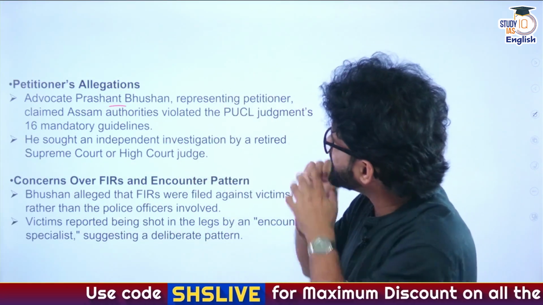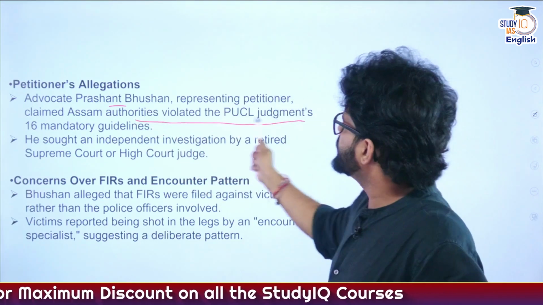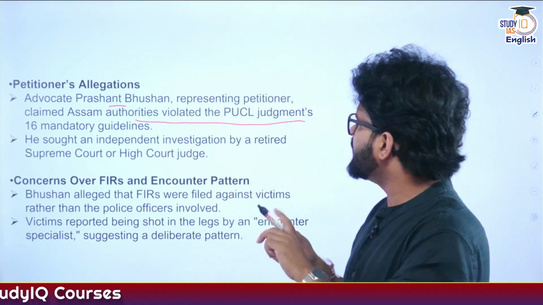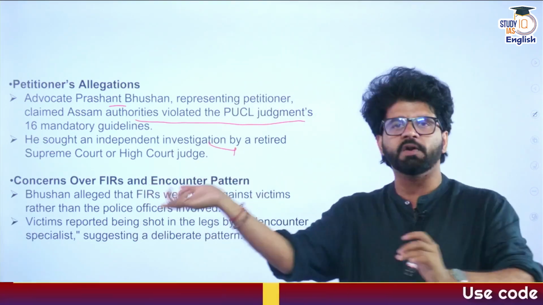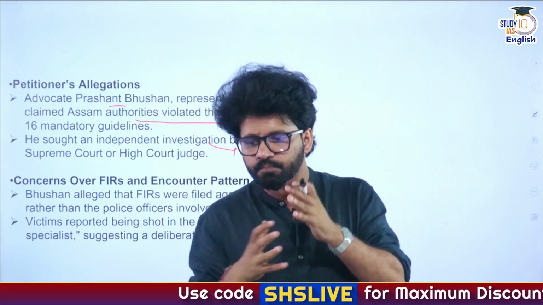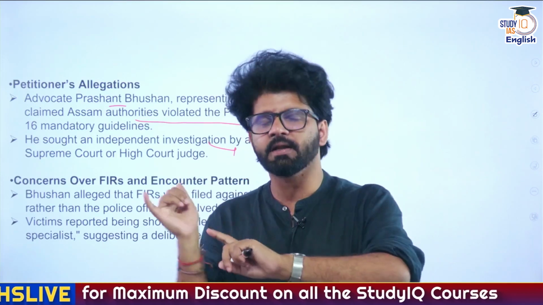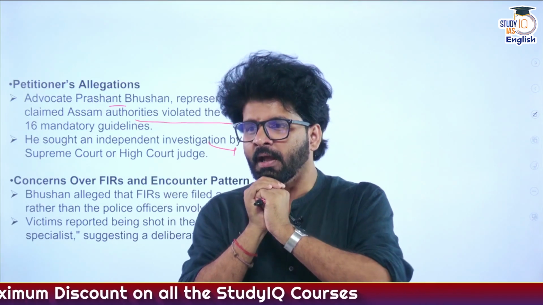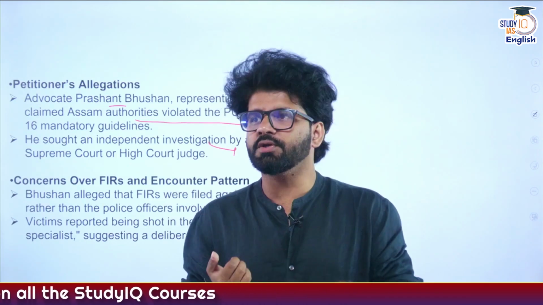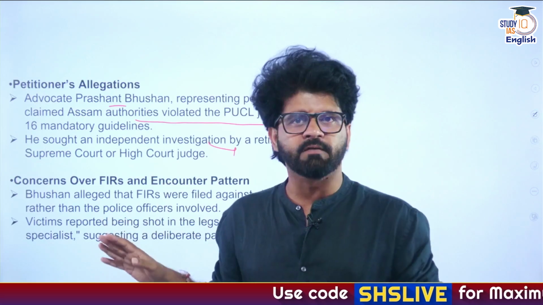So this Prashant Bhushan sir is saying that the Assam authority violated the PUCL judgment and 16 mandatory guidelines. We'll see those guidelines, and an independent investigation has to happen. The counterpoint given by the Solicitor General was that Prashant Bhushan is saying these encounter killings are not justified and you are not following the 16-point guidelines. This is extrajudicial in nature. You are bypassing the law when you're doing these encounter killings, and we want an independent investigation.